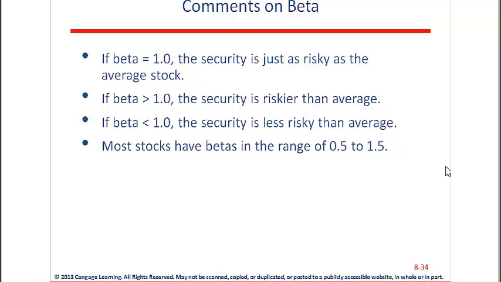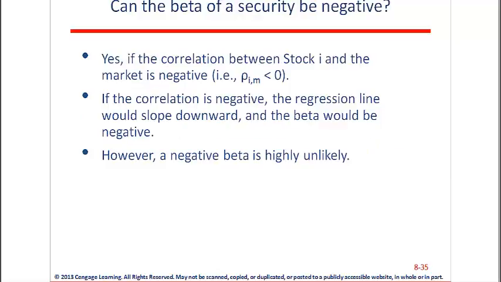Total value of the portfolio is 21,200. Can the beta of a security be negative? Yes, it's possible, although, look at the first point, if the correlation between stock i and the market is negative, then the beta can be negative. So if this correlation coefficient is negative, then the beta can be negative. This is highly unlikely. Most stocks have a positive beta.